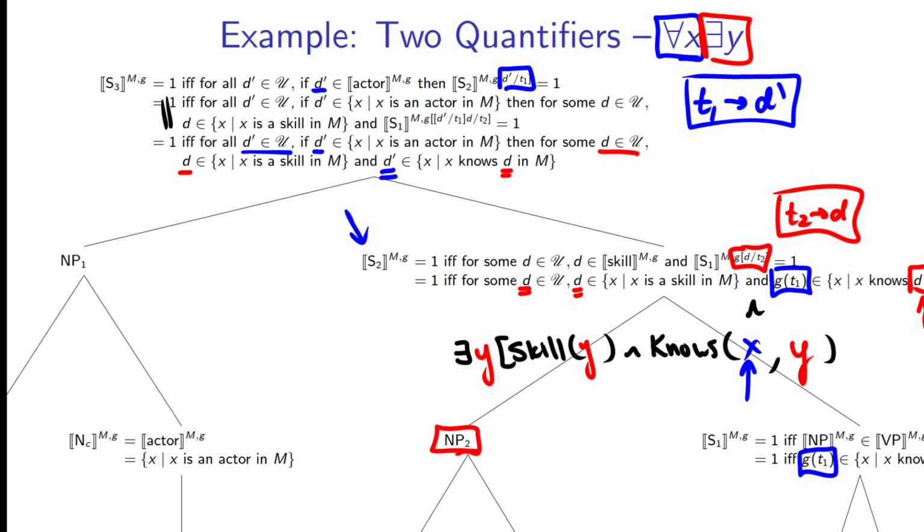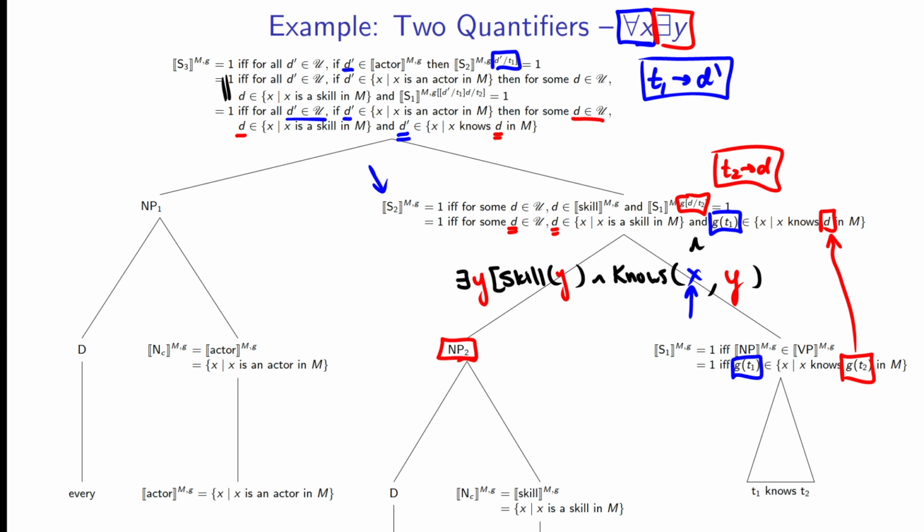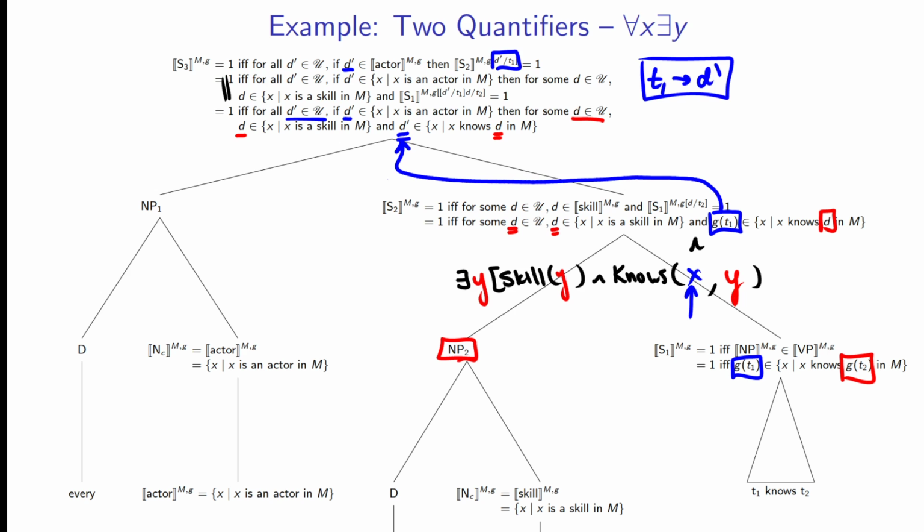Now if we take a look at the colors here, and again, this does get a little bit messy just because there's so much on the screen. So let me just clear some of the stuff up that we don't need here. The differences between our two now is now G of T1 has been bound by D prime. So G of T1 has become D prime after binding.